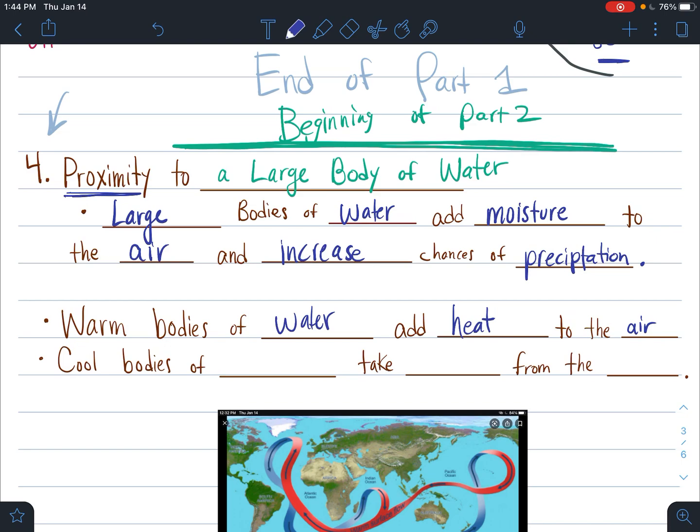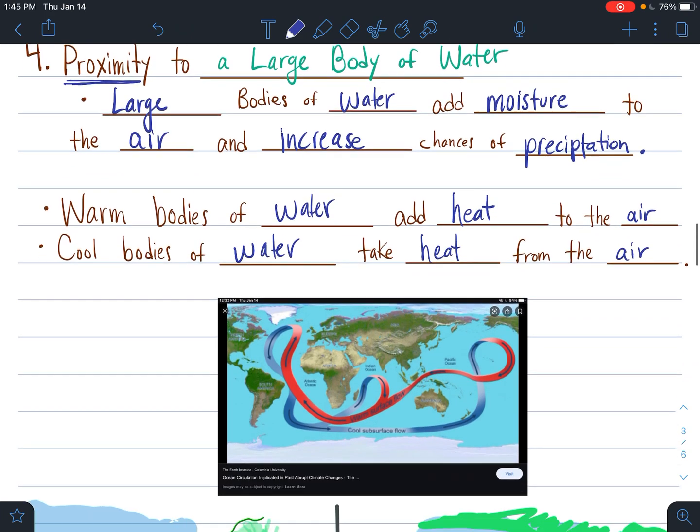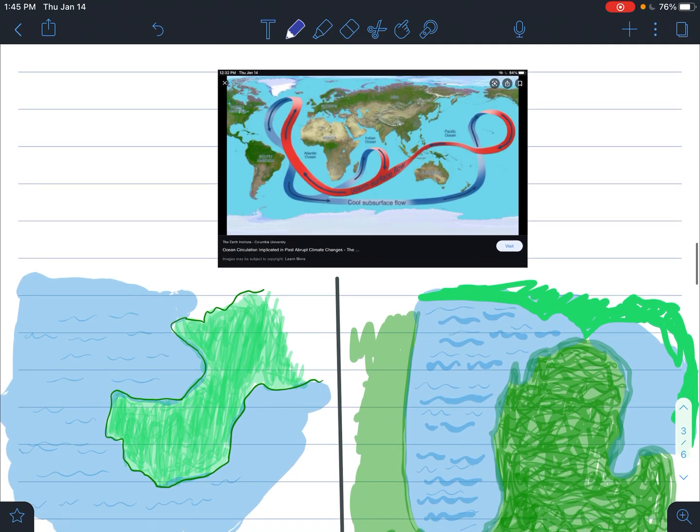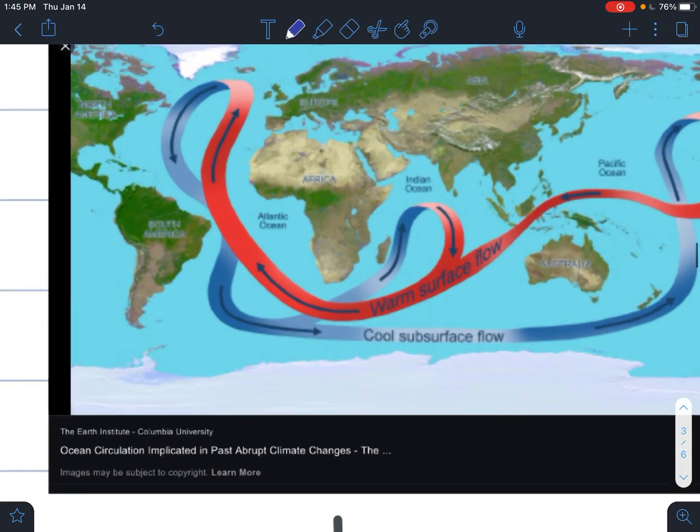And the same thing is true for a cold body of water. If you're near a really cold body of water, it's going to take heat. It's going to rob the heat from the air. So therefore, it's going to feel colder. So if you're near cold water, it's going to feel colder, and if you're near hot water, it's going to feel hotter. So in order to explain that, we can take a look at the ocean conveyor belt.